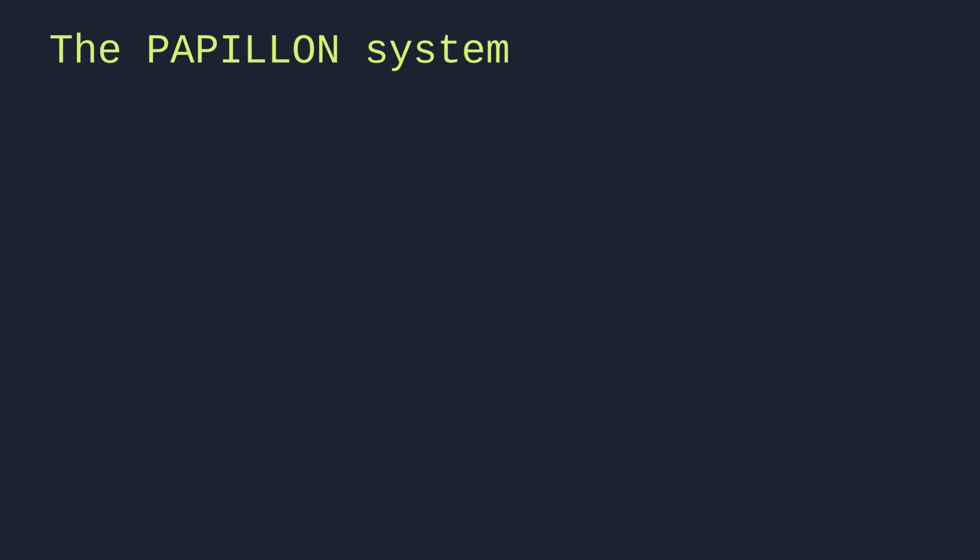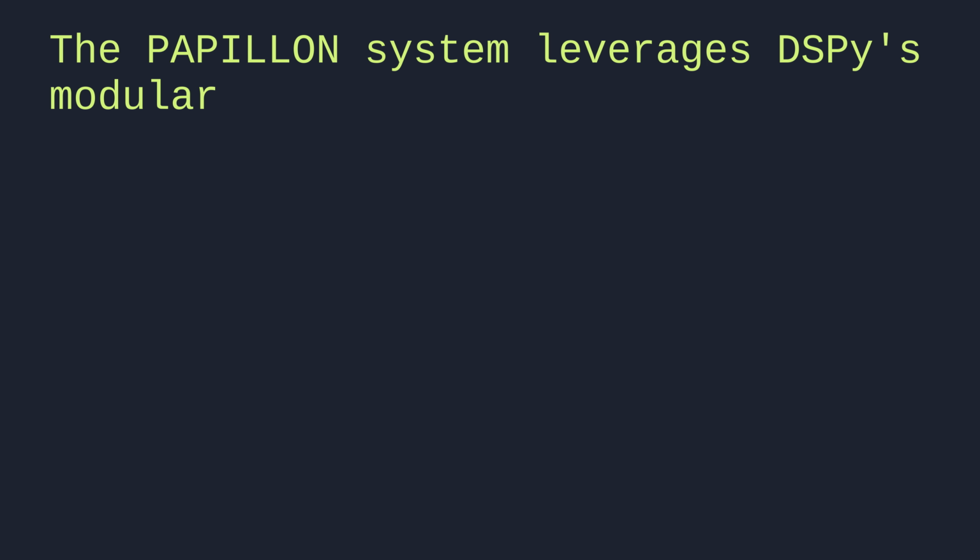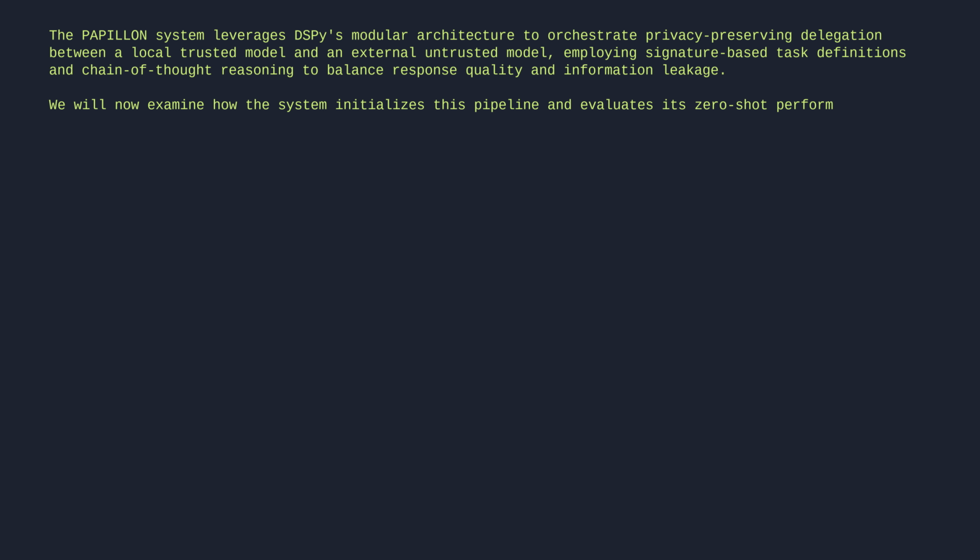The Papillon system leverages dspy's modular architecture to orchestrate privacy-preserving delegation between a local trusted model and an external untrusted model, employing signature-based task definitions and chain-of-thought reasoning to balance response quality and information leakage. We will now examine how the system initializes this pipeline and evaluates its zero-shot performance on the development set using a composite metric that weighs both response quality and privacy preservation.